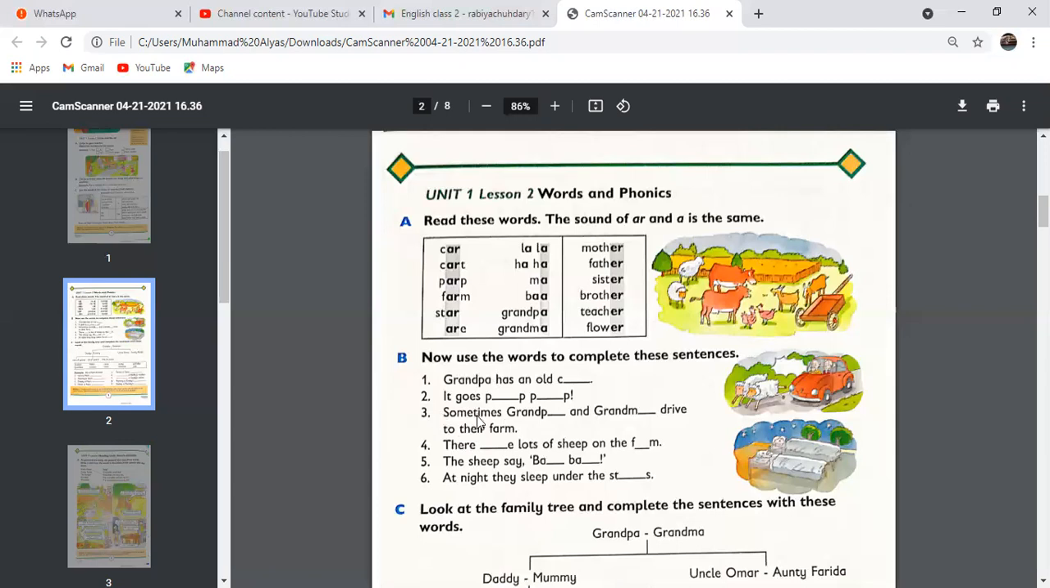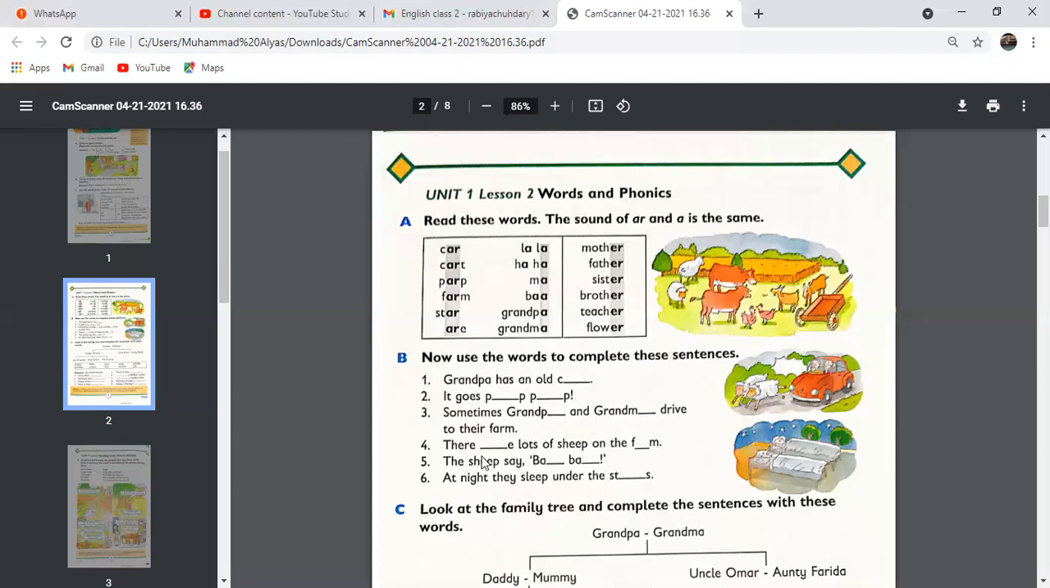Number 3: sometimes pa. So write here only A, pa. Sometimes grandpa and grandma. Here you have to write small letter A. Sometimes grandpa and grandma drive to their farm.